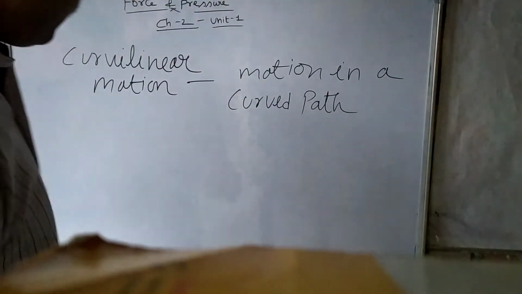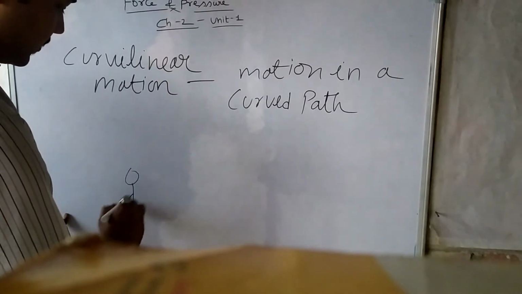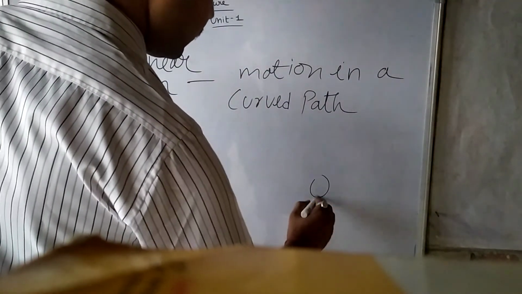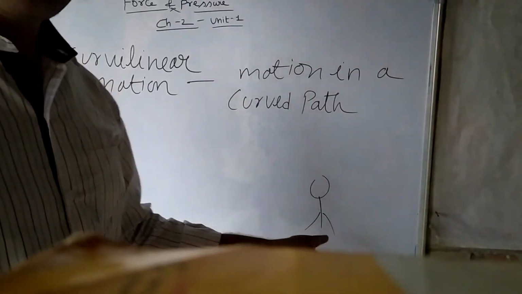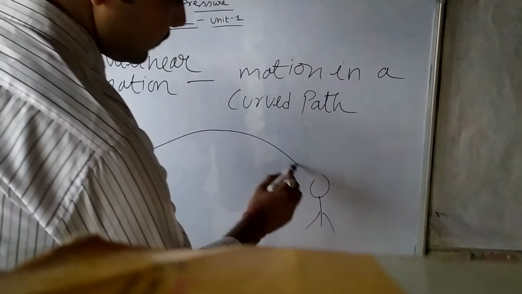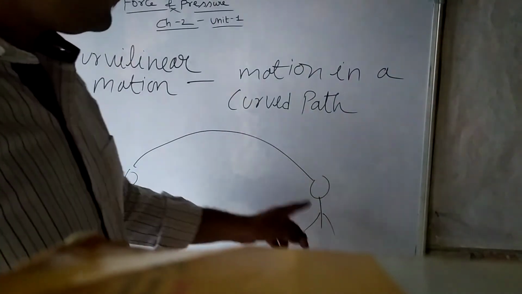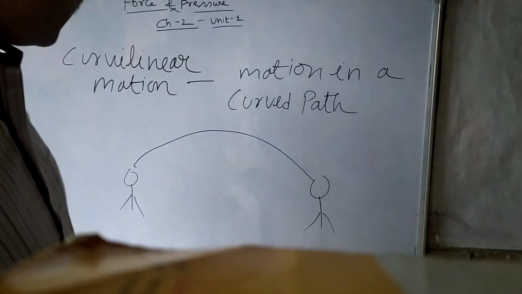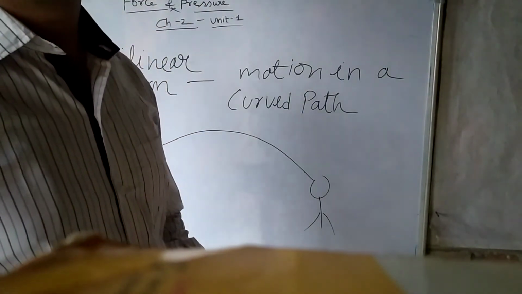For example, a person is standing here. Understand? Like you are standing here and your friend is standing here, and when you throw a ball to him, what happens? The ball will move like this. Then he will take a catch of that ball. So this motion describes a curved path. That means the ball is moving at an angle. So this type of motion is said to be a curvilinear motion.